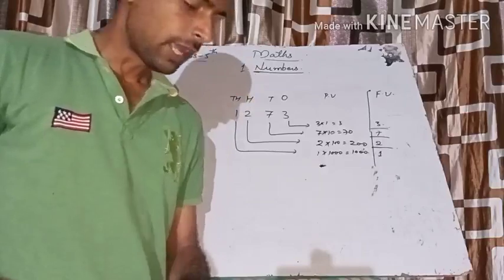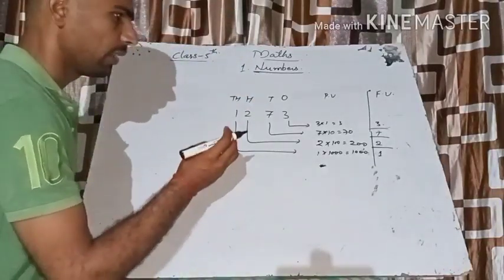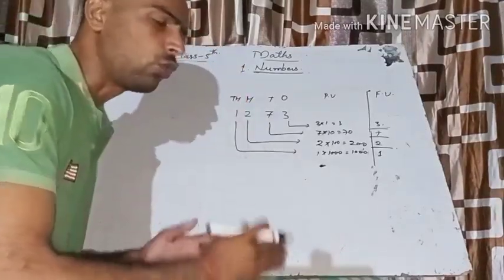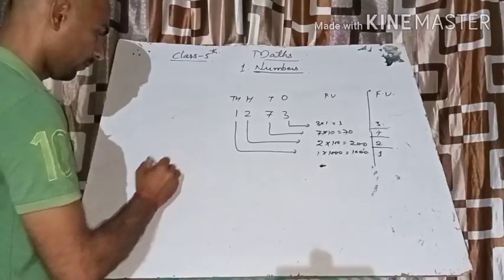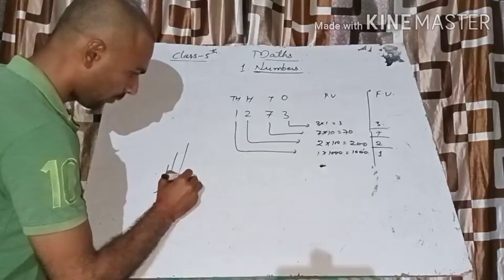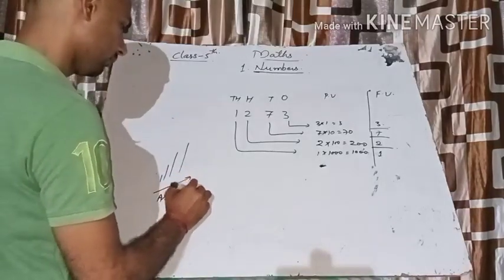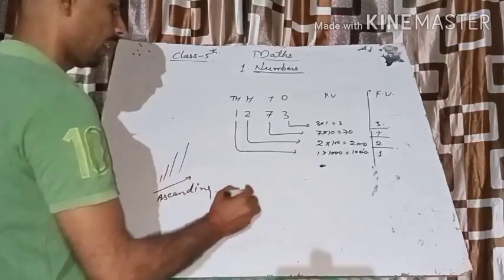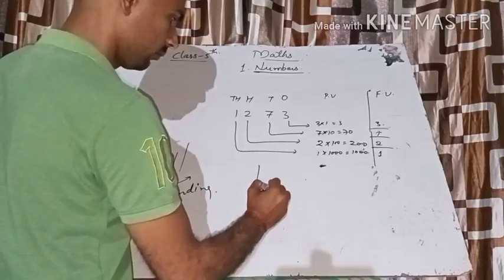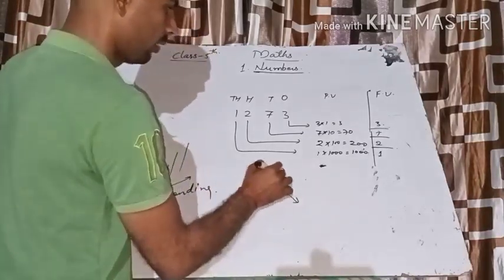Next is ascending order and descending order. Whenever you have to arrange numbers from smallest to greatest, that is ascending order. And this one is descending order.